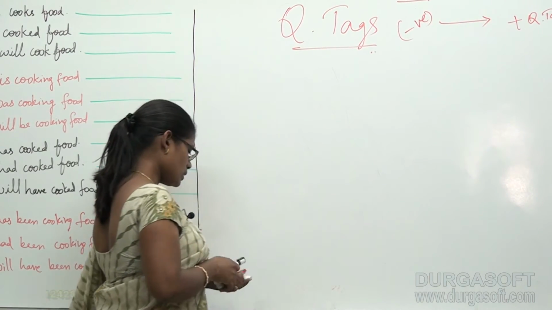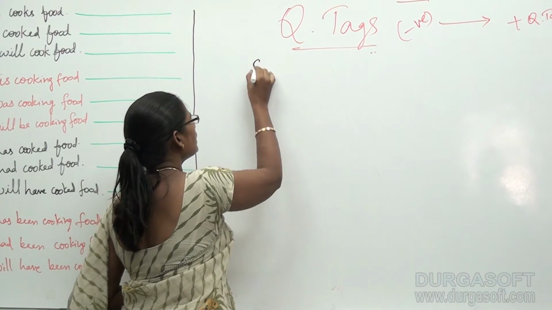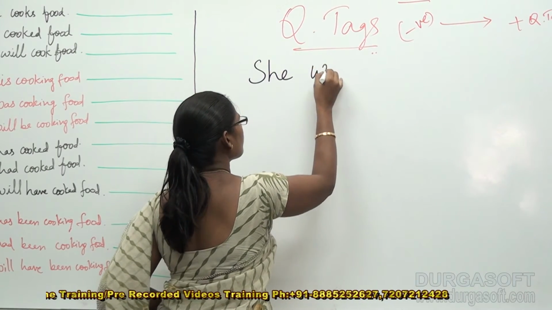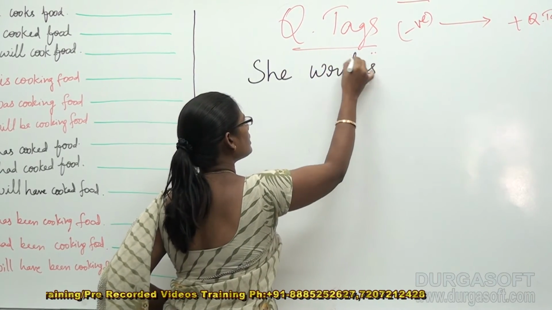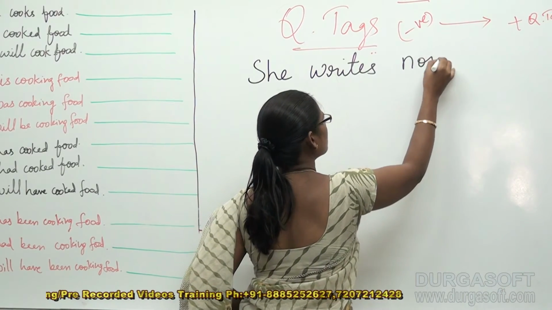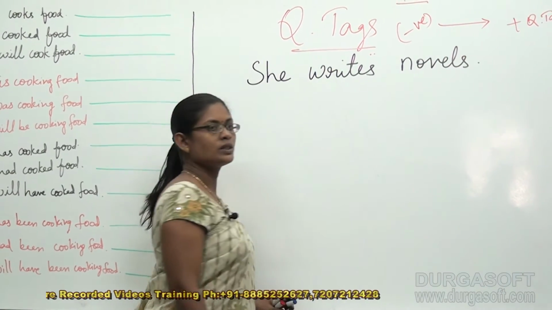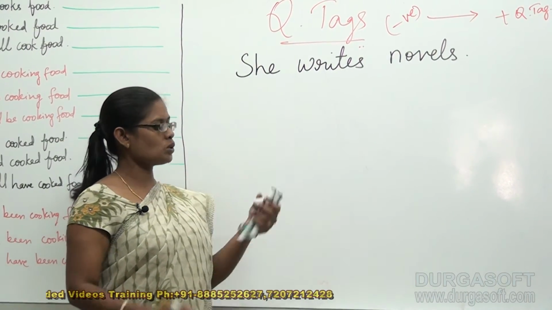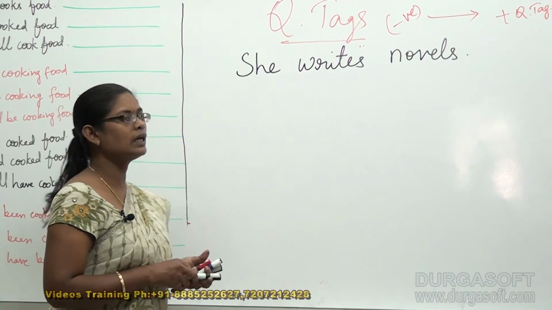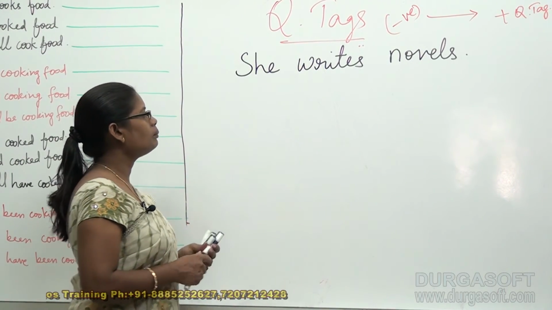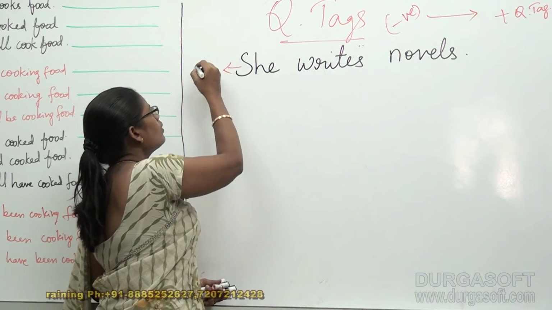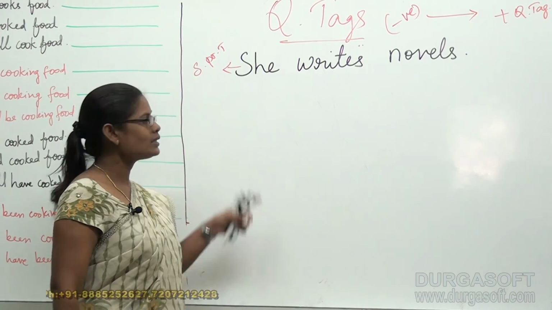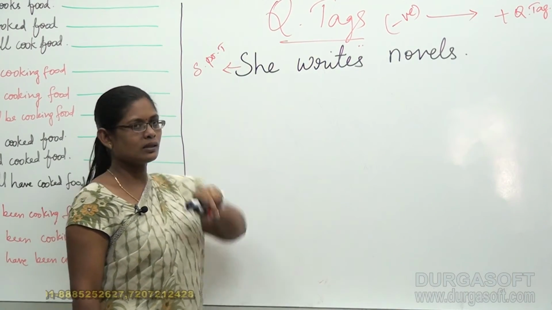So once again I am giving you another example. She writes novels. When I say "she writes novels", it's very clear that it belongs to simple present tense.